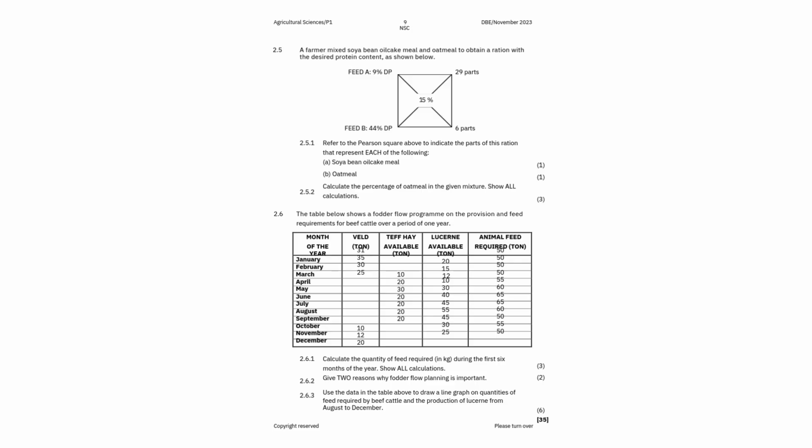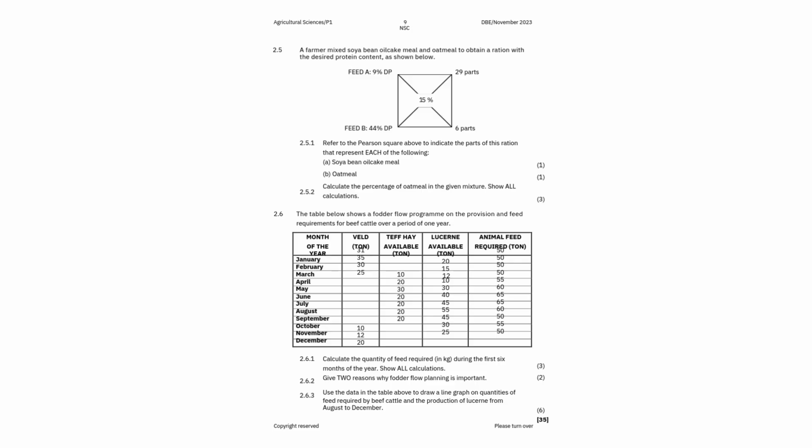Then you label your x-axis. In this case, your x-axis will be the months of the year, right? And then you label your y-axis. Your y-axis in this case will be the quantities. Then you plot all these quantities in the graph.